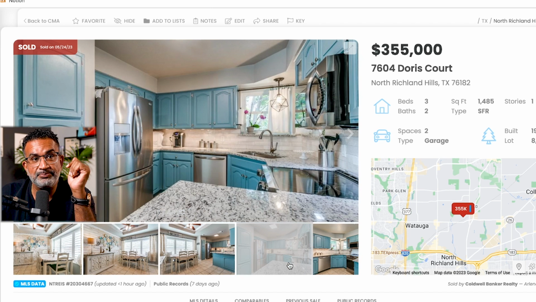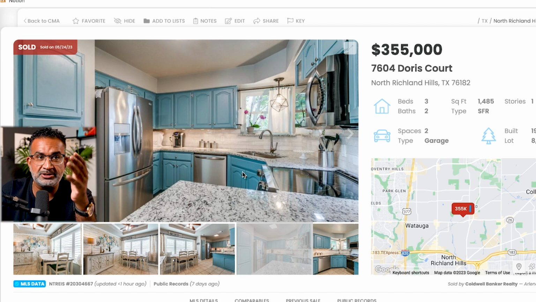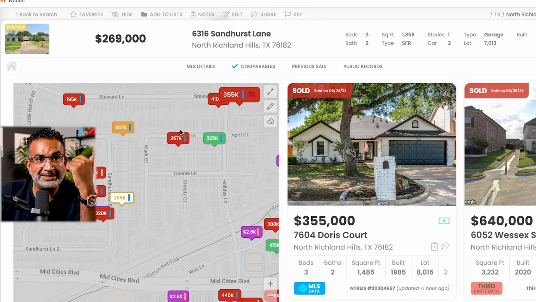Kitchen's not bad. Okay, would I live in a house with this kitchen? No. Would I Airbnb in a house with this kitchen? Yes. I wouldn't live in a house with this kitchen because these cabinets are also kind of cruddy, and this is like the lowest grade countertops that you can buy. But better than the last, right? So 355, we got a possible 355 here. So let's keep looking and see if there's any evidence of anything else.